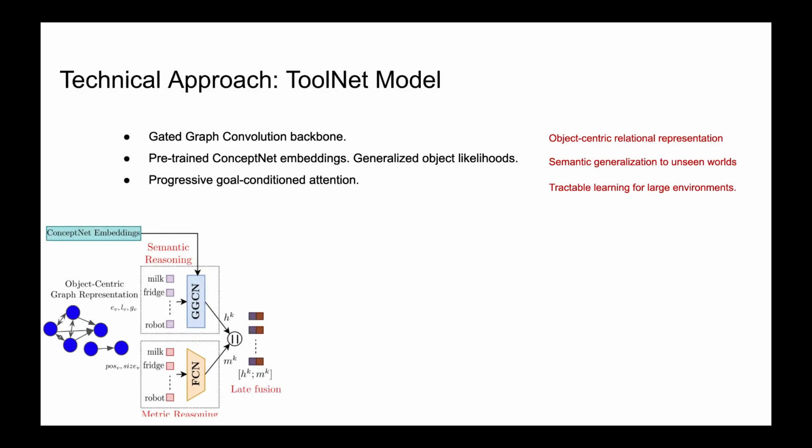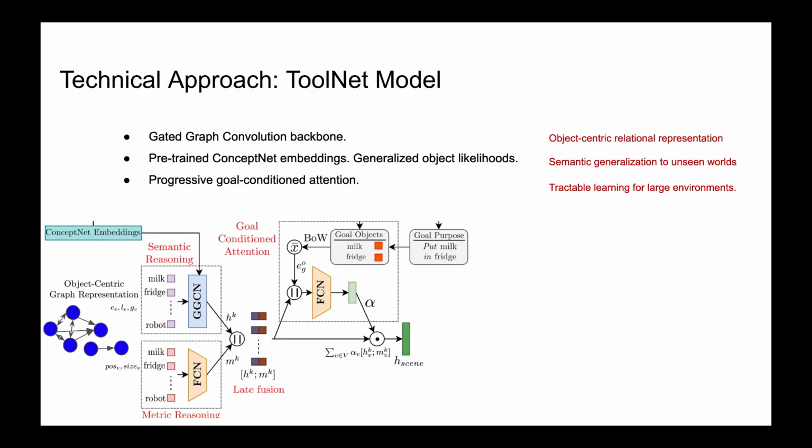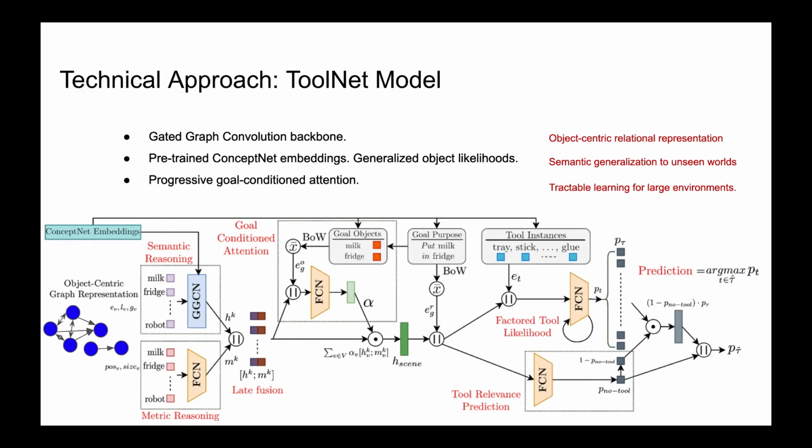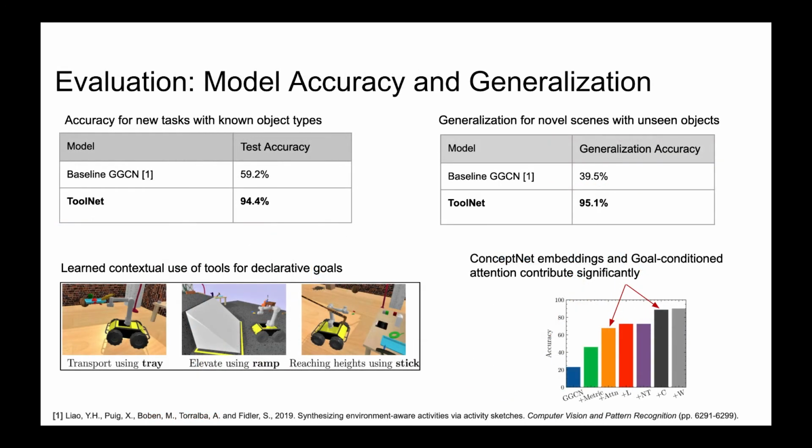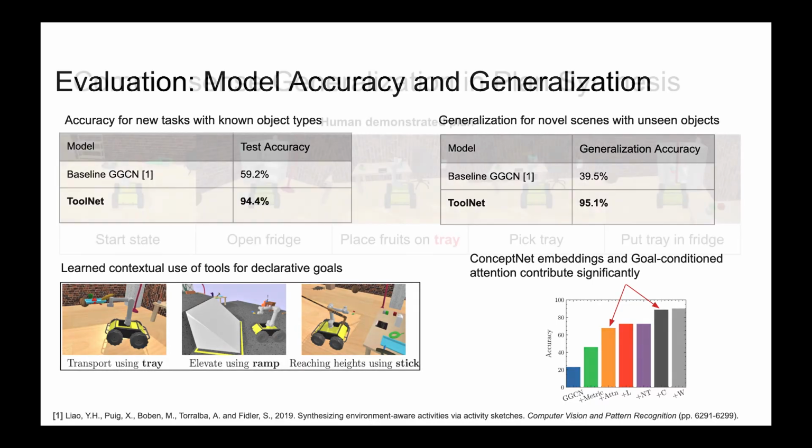However, all objects may not be equally important. There are some objects which are more important for a particular goal. Thus, we learn attention weights for all objects in the environment and combine them to form a scene embedding. This is then used to predict a likelihood score for every tool in the environment. We show a 35% increase over a simple GGCN baseline for tool prediction. We also show a bigger increase of 55% improvement in generalization. Goal conditioned attention and ConceptNet embeddings contribute larger increases in performance.